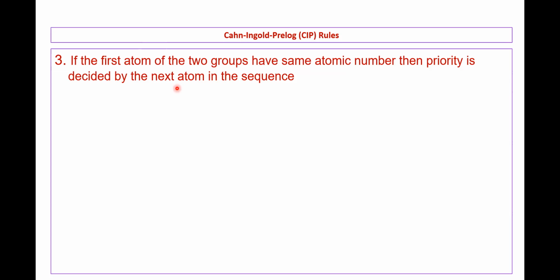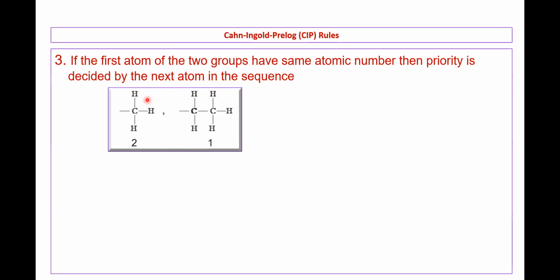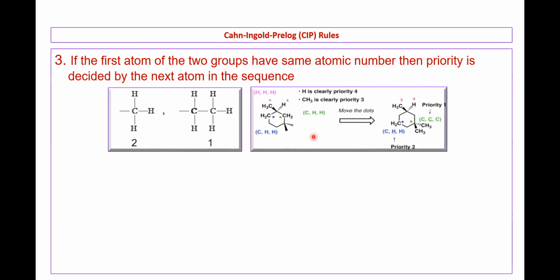Then if the first atom is not going to decide the priority, you will go to the next atom in the sequence. That process will be continued further and further. So look at here. Carbon, here again is carbon. The second atom is hydrogen, here the second atom is carbon again, higher atomic number. So therefore this gets first priority, this gets second priority.